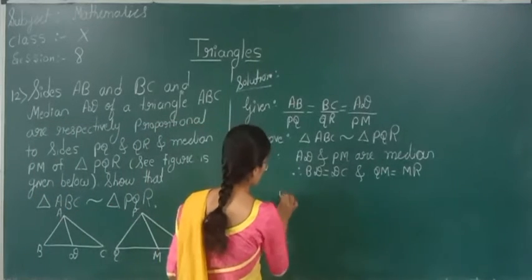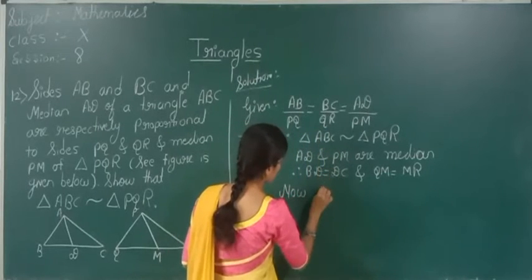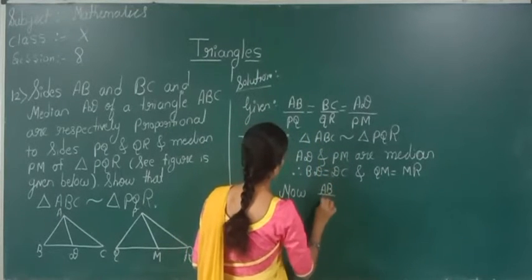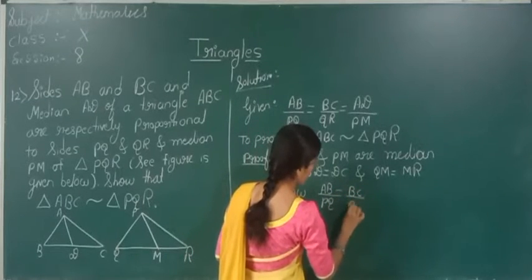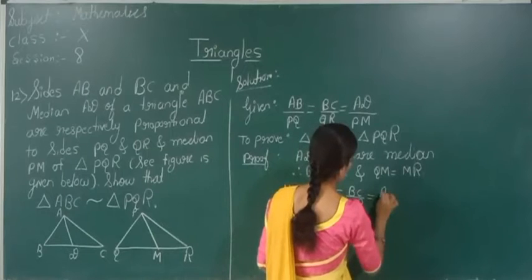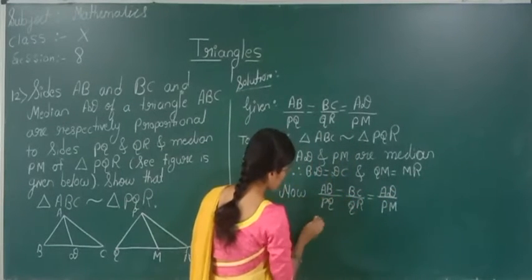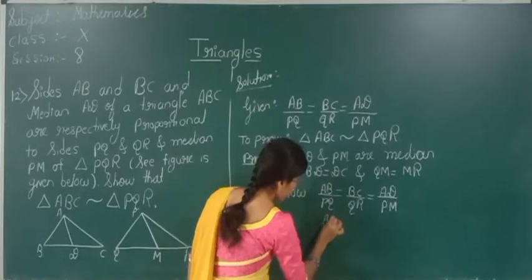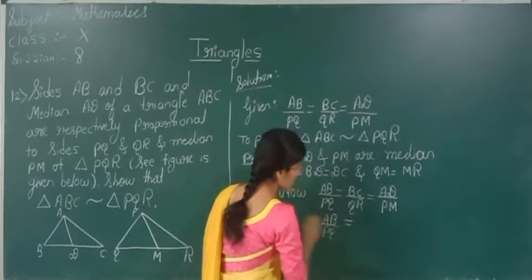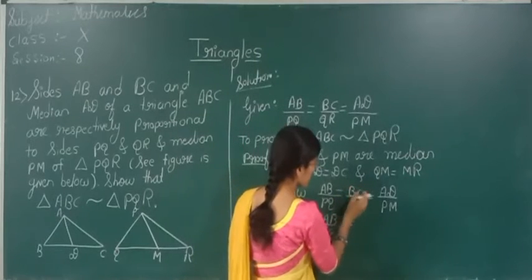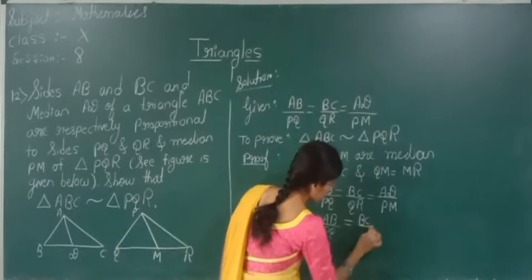Okay. So now see here. Now we will take the given thing, AB by PQ is equal to BC by QR is equal to AD by PM. I will do some changes here. I will take BC by 2.